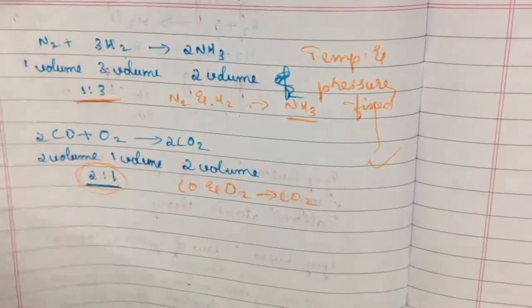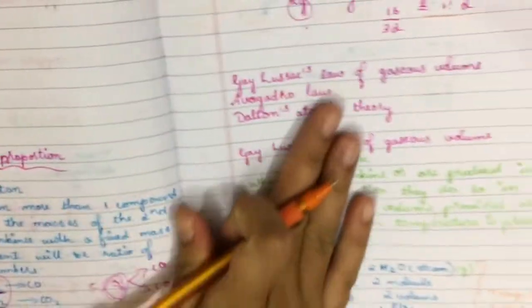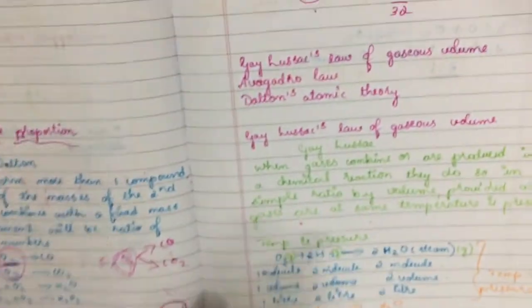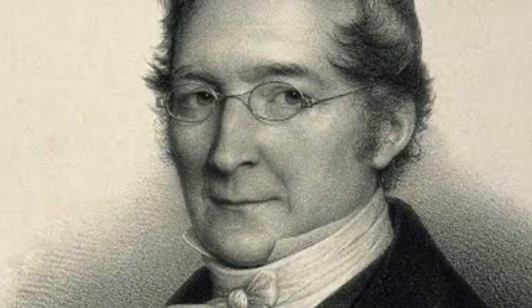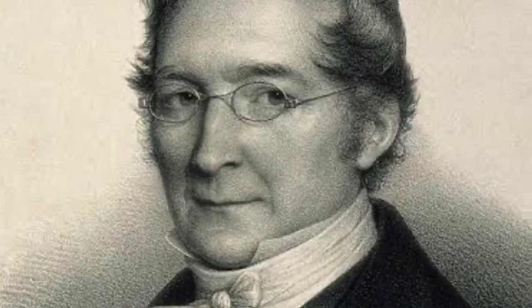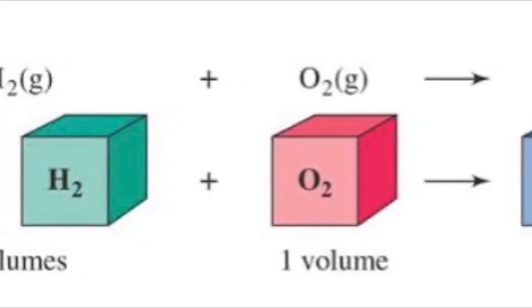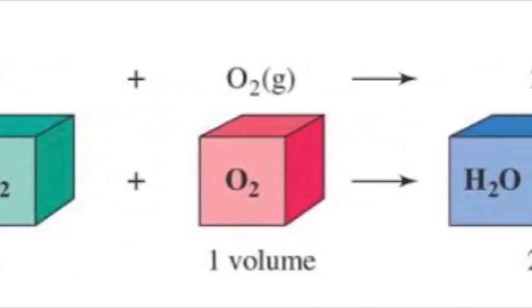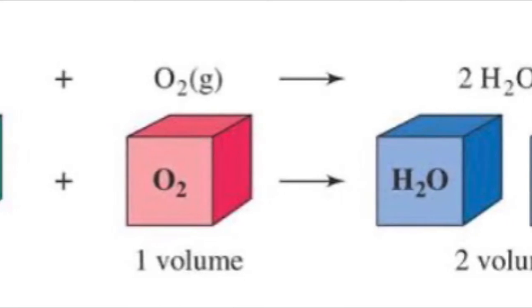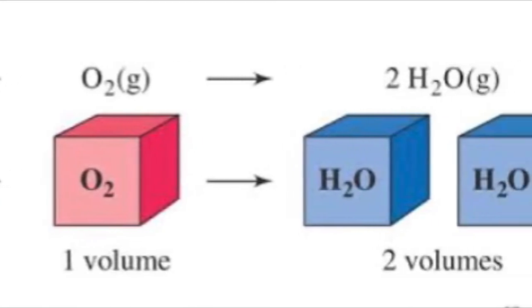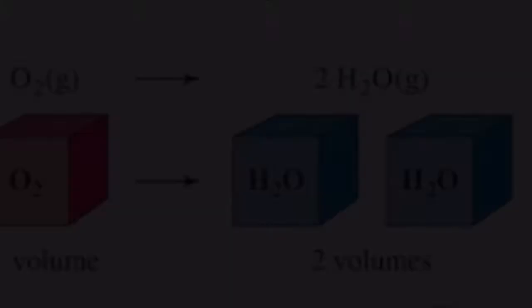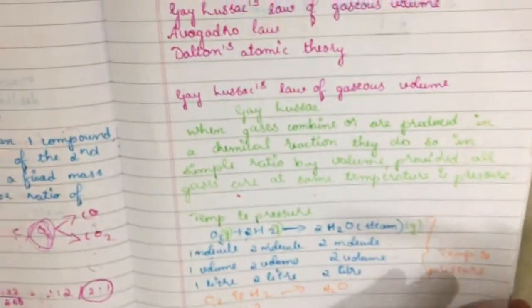This is Gay-Lussac's law, and this can be explained by taking the following examples. So next, moving on to the next law, that is Avogadro's law.